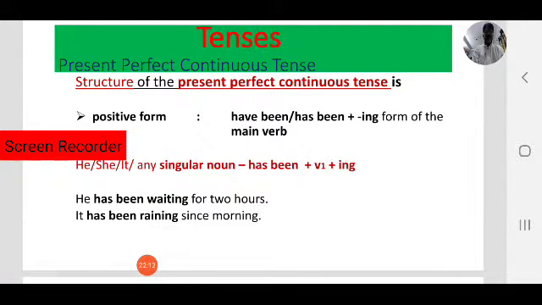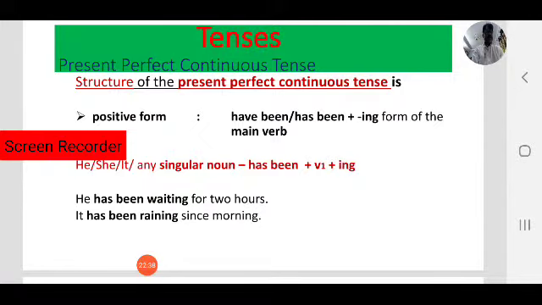It has been raining since morning. Rain started in the morning. That is an action or activity. It started in the morning, but still it is raining. It is raining now, and it started in the morning.